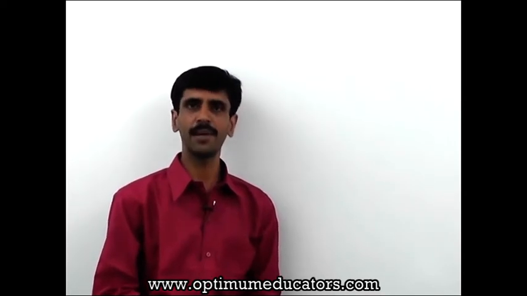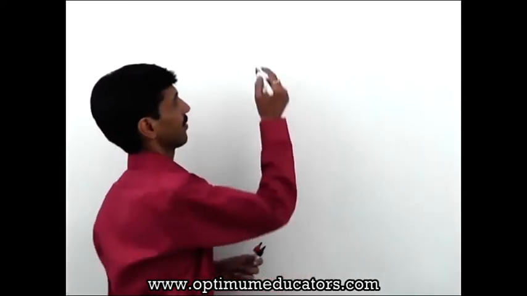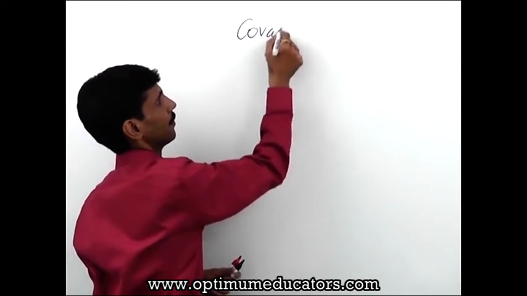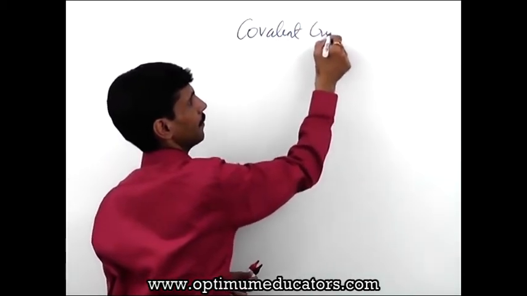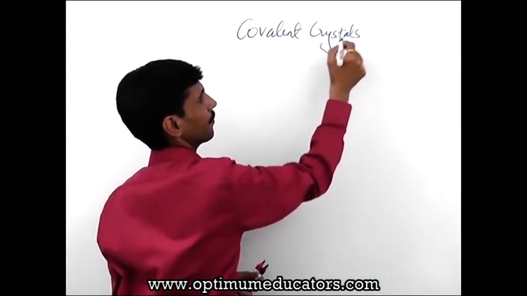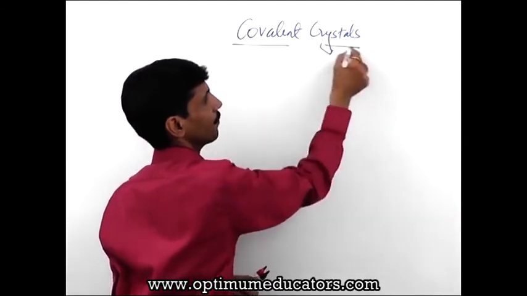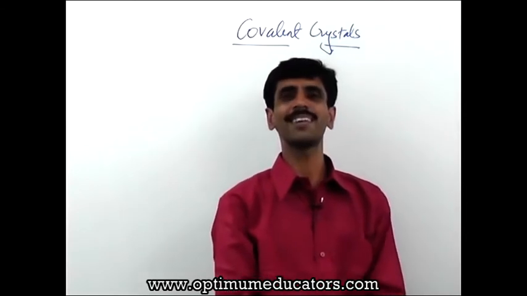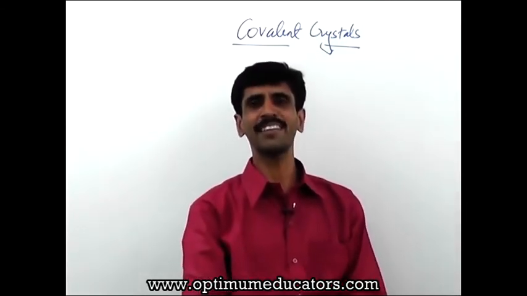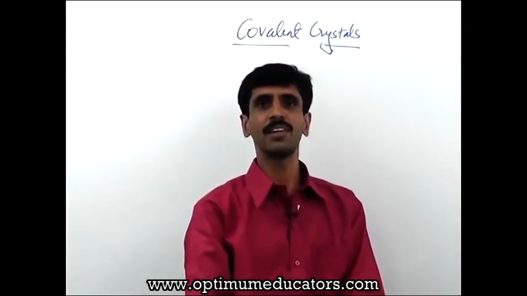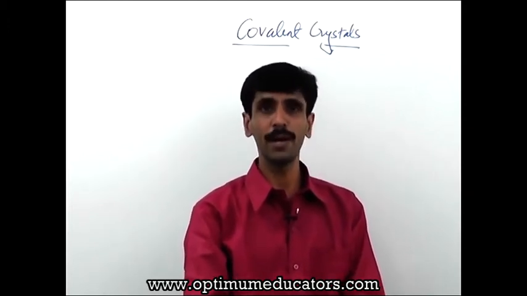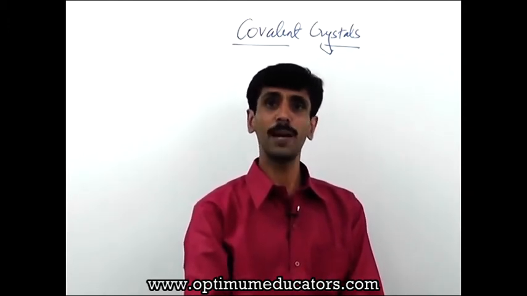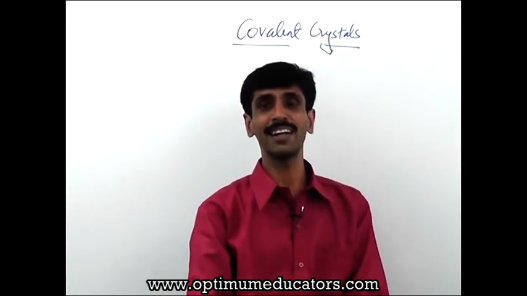So सबसे पहले we are going to talk about the covalent crystals. Now, when we are going to use this word, the covalent crystals, आपको forces of attraction तो मालूम होगा. Okay, that means there is going to be an ionic bond, there is going to be a covalent bond. So यहाँ पर जो covalent bonding है, that is what is related to what?